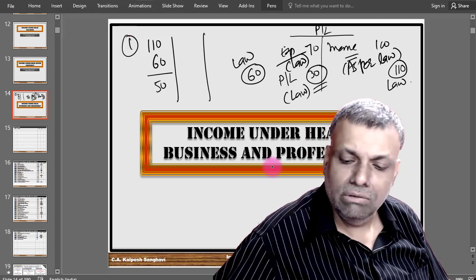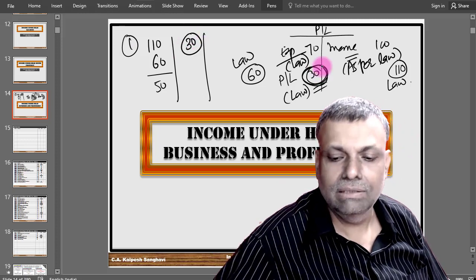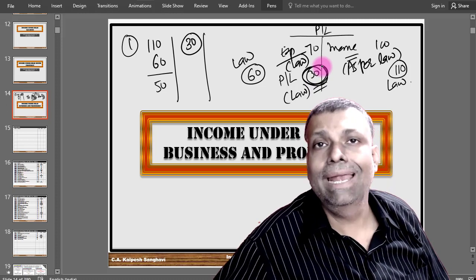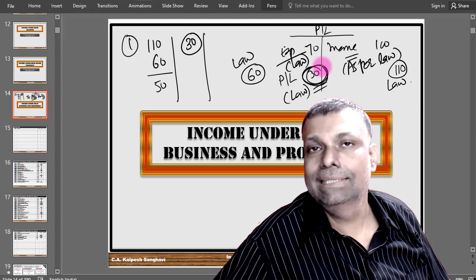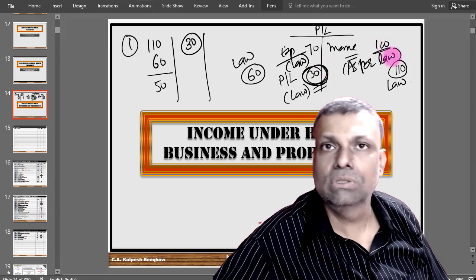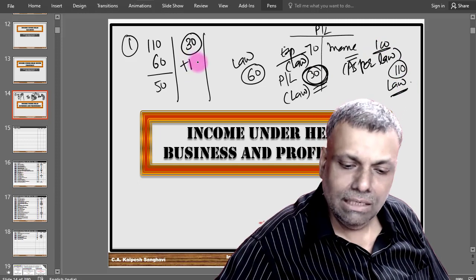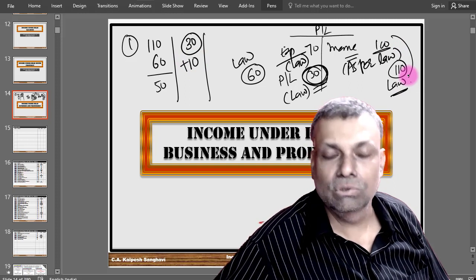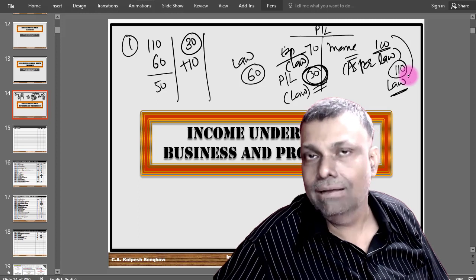So what they will do is start with profit as per P&L. My profit as per P&L is 30, and to the profit as per P&L, they will make add and less adjustments. I repeat, they will make add and less adjustments depending on the situation. For example, as per the books, the income was 100, but as per the law, the income is 110. So they will say that as per the law, the difference is to be added as taxable income, more taxable income. So to the profit and loss, they will add that much of the figure.